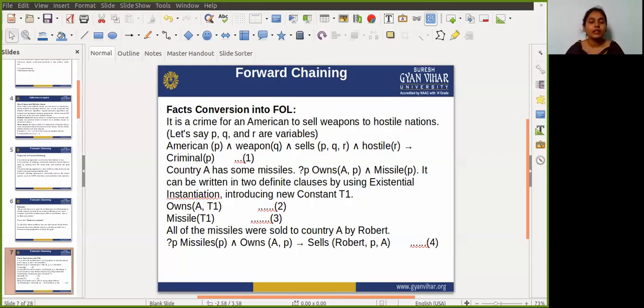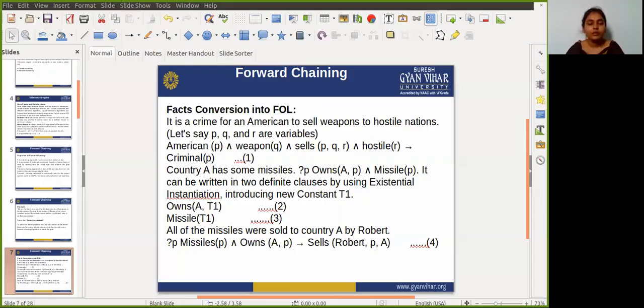Country A has some missiles. That will be written like this: there exists P, Owns(A, P), which means country A owns the missiles P. And it can be written as a definite clause by using existential instantiation.